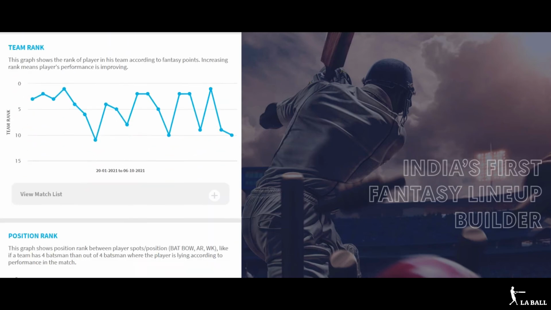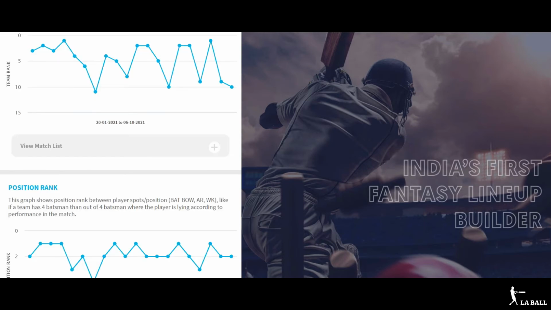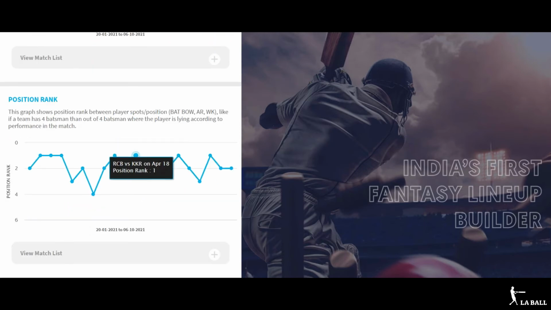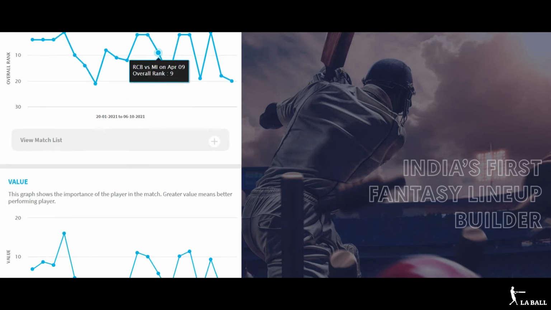The next graph shows the rank of the player in the team according to fantasy points. If it is increasing, it means that the player's performance is increasing, and we can also get a position-based rank. For example, here Glenn Maxwell is an all-rounder and it shows if he is the number 1 all-rounder or the number 2 or number 3 in that particular category in that particular team. There are multiple graphs which show his overall rank and his value in comparison with his current form, and hence this graph section will be enough for you to make a good fantasy team.